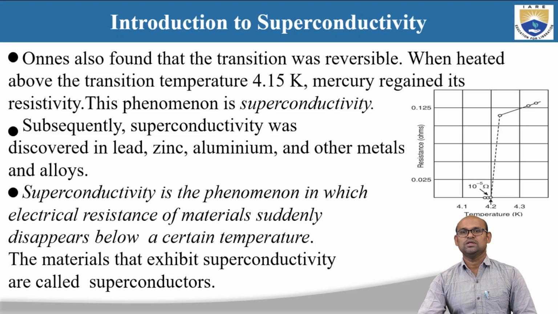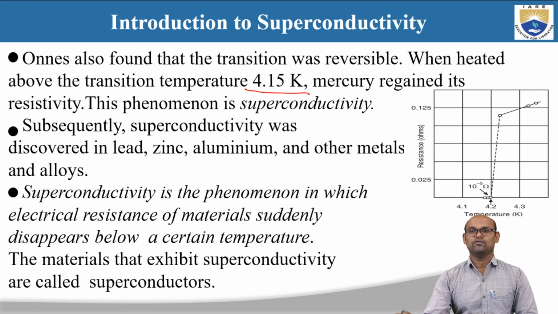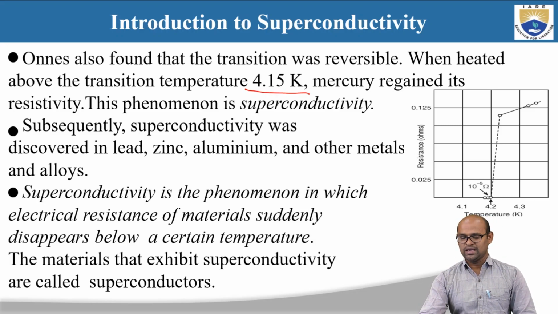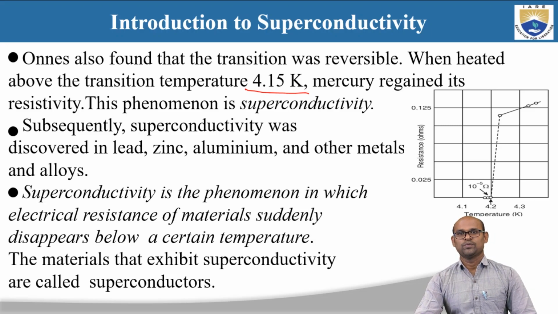When he heated above the transition temperature of 4.15 Kelvin, mercury regained its resistivity, and this phenomenon he named superconductivity. So he found that the resistivity of this highly purified mercury dropped to 0 below 4.15 Kelvin, and when he increased the temperature from 0 Kelvin, the highly purified mercury again regained its resistivity above 4.15 Kelvin.